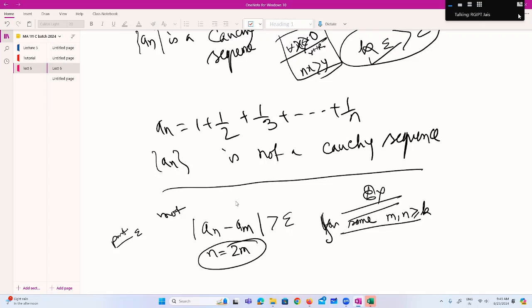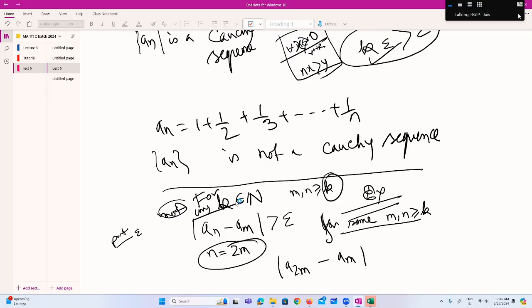You have chosen n equal to 2m, sir, and then you can show that a of 2m minus a of m is greater than epsilon. So this is for any k belonging to N, and for some particular values of m, n where m, n are greater than or equal to k. And this k should be arbitrary, because when you want to show that this is not Cauchy, whatever k you take, you should get this one.